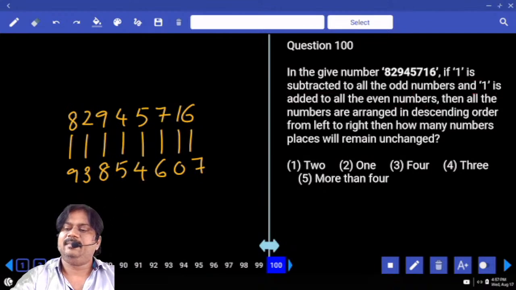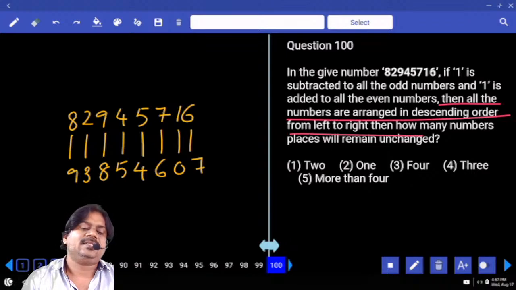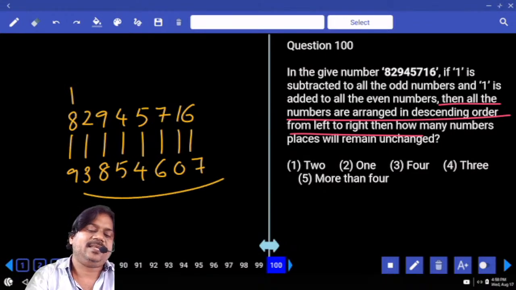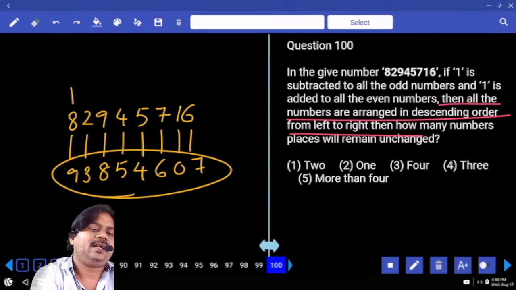Then all the numbers are arranged in descending order from left to right. Descending order means we have to write these numbers in descending order. Here what number comes? 9, 8, 7. Can you have the number 6? Yes.